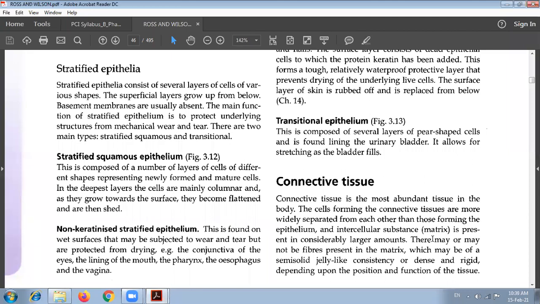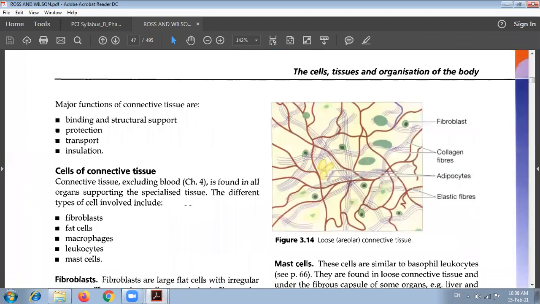As we are talking about the different types of connective tissue, we also saw there are different cells which form the connective tissue, and the functions of connective tissue are binding the structure and structural support, and the second function is protection. The third function is transport. Transport is a function performed by the connective tissue which is in liquid form. So blood is an example of the liquid type of connective tissue.